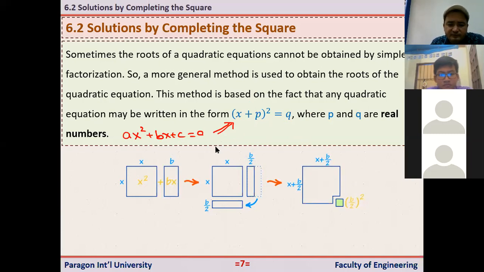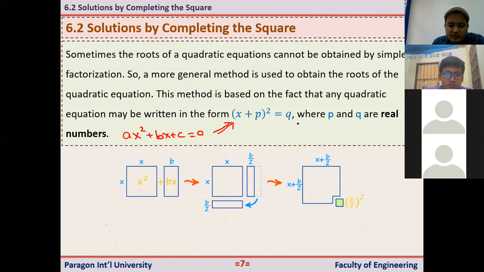It requires some skill to leave this x alone on the left hand side and express the right hand side in terms of a, b, and c. Okay, so the main idea is bringing this into this form. Once we bring this into this form, then how do you solve this?